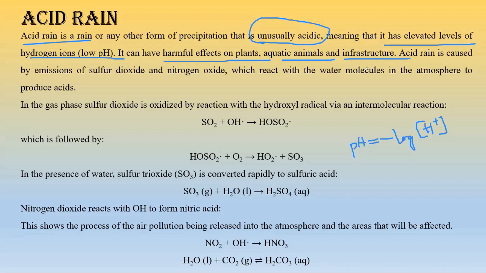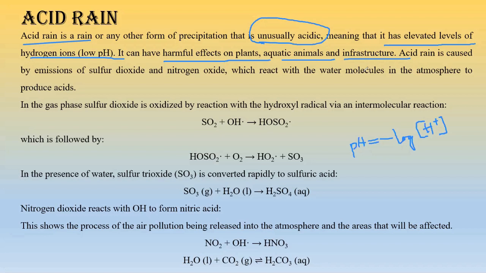Yes, it can have harmful effects on plants, because if acid rain falls on the plant, then the leaves of the plant will be destroyed. If leaves are destroyed, no photosynthesis will be there. The plants will eventually die. Also, if it falls on animals, their skin will be torn, and different other types of problems will also be faced. If water is extremely acidic, then it is undrinkable, right? And it is also very harmful for plants, and for those who swim in water.